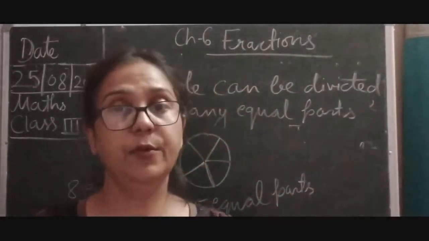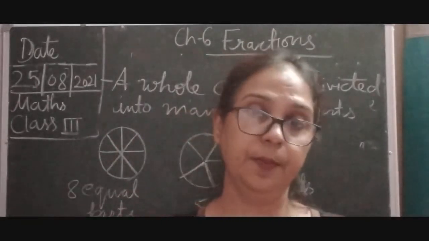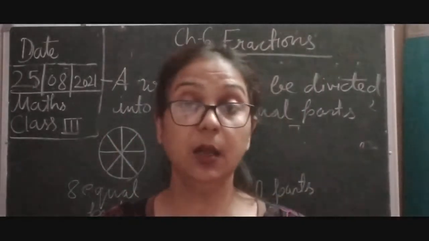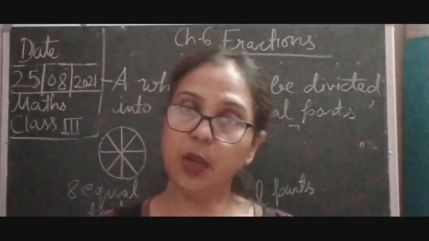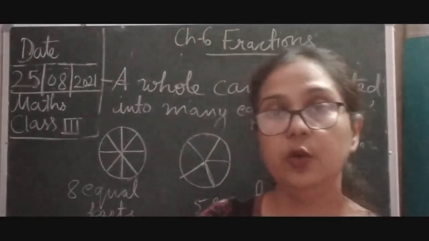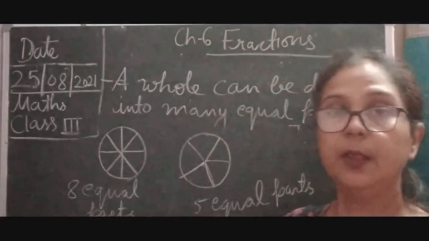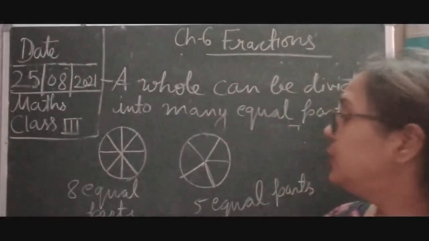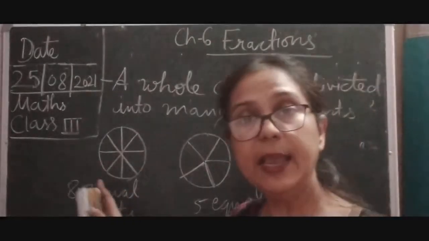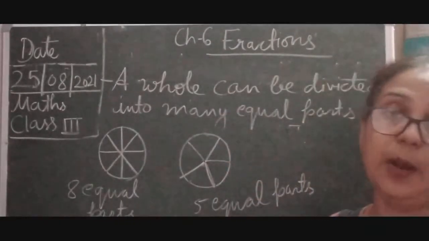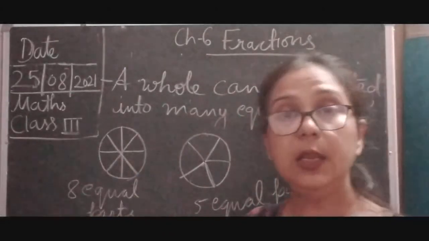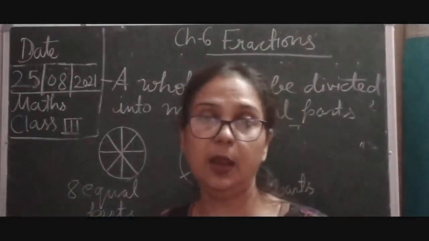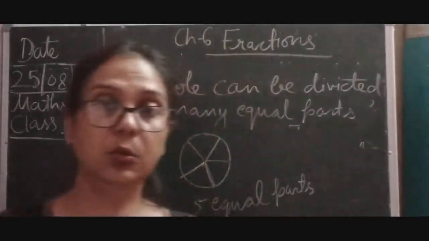A part of a whole. ये चीज़ आप हमेशा याद रखिए. किसी भी whole का जो part होते हैं, that is called fraction. So if I want to distribute this circle, this is the whole, into 8 equal parts, I have to distribute into 8 equal parts. So these parts are called fractions. ये उसके fraction हैं.